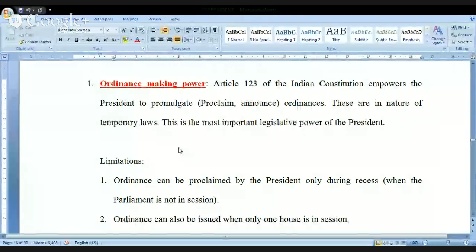I'll just show you the document and again I'll come back to you. Look at the spelling. So, this is the meaning of the ordinance making power, right? Now let's try to understand what exactly is the meaning of this so-called ordinance making power. And before that, kindly remember one point. Ordinance making power is considered to be the most important legislative power of the president.